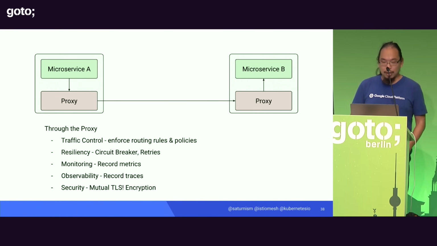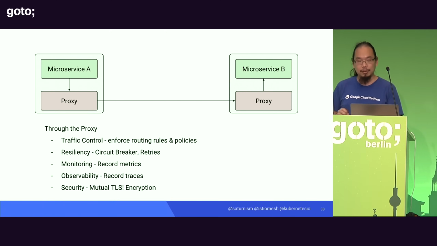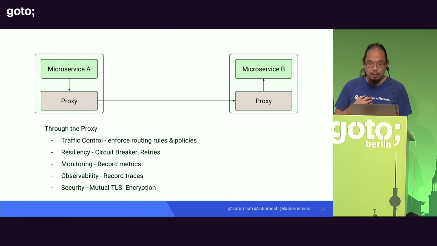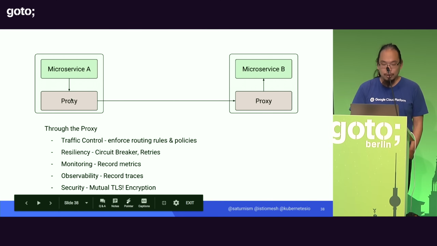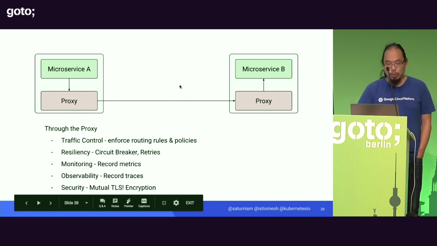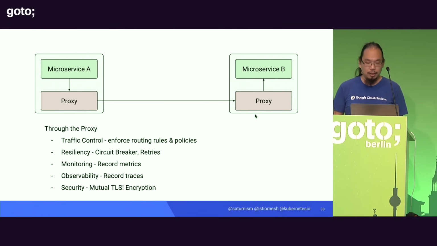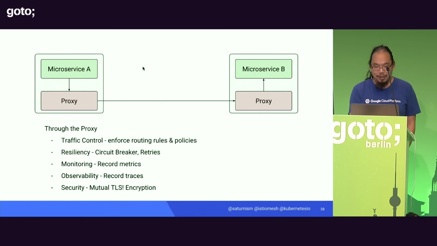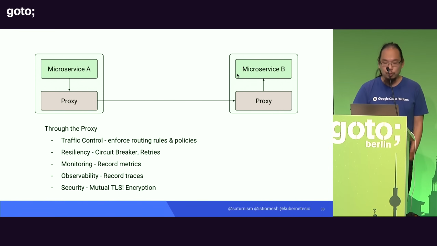If you need to have an entire chain of calls traced, well, if you pass along the right headers, the proxy can capture these traces and propagate them to the trace store, like Zipkin or Jaeger. But one of the most important ones for me is that through the proxy, the communication that's here locally can be plain HTTP. But when you go over the wire, over an untrusted network, that is where you may actually want to encrypt your communication. And if you were to do it by yourself, it may be very difficult to provide a mutual TLS library or whatever, dealing with this yourself between services.